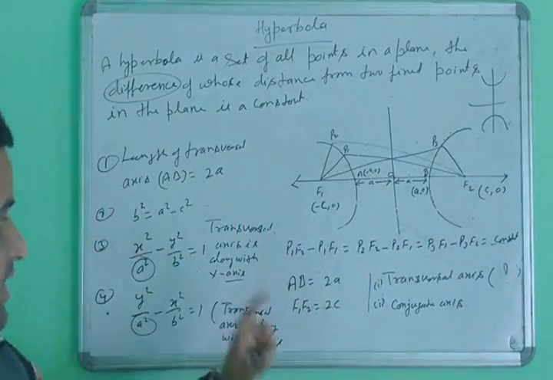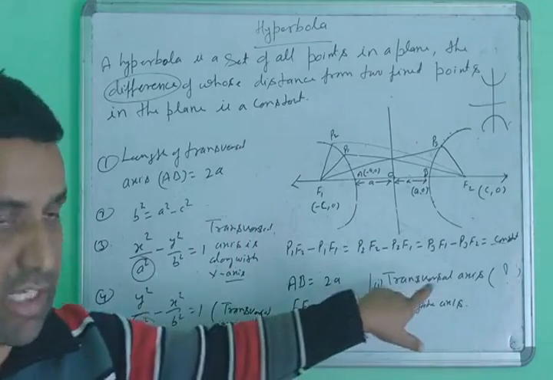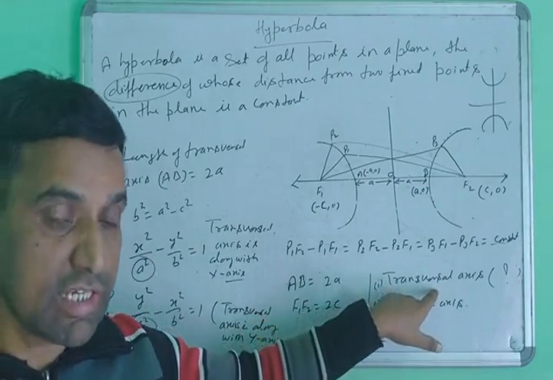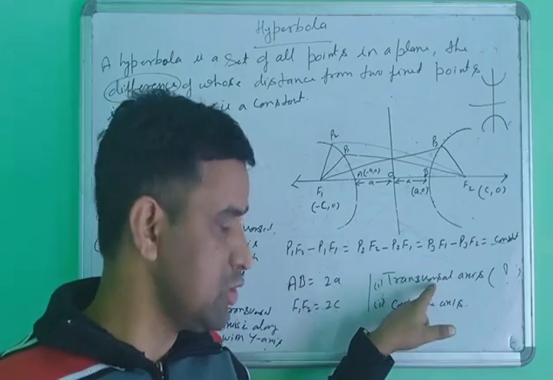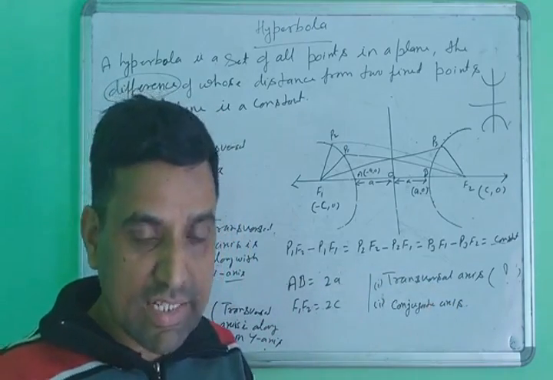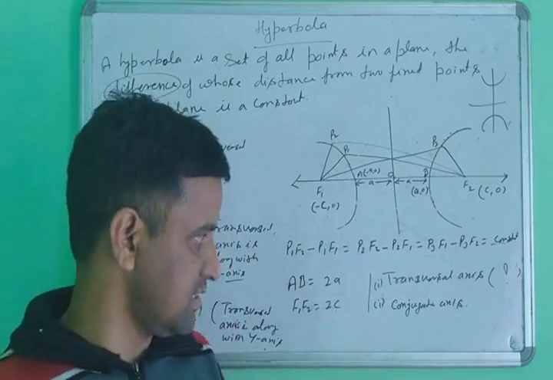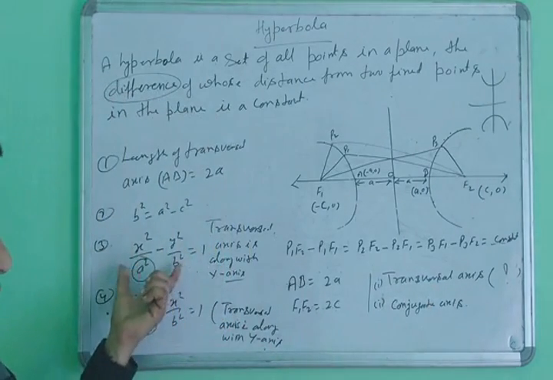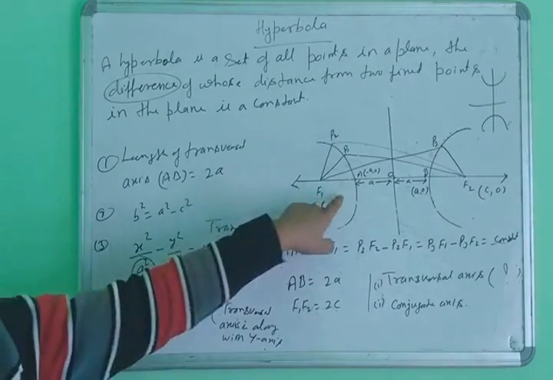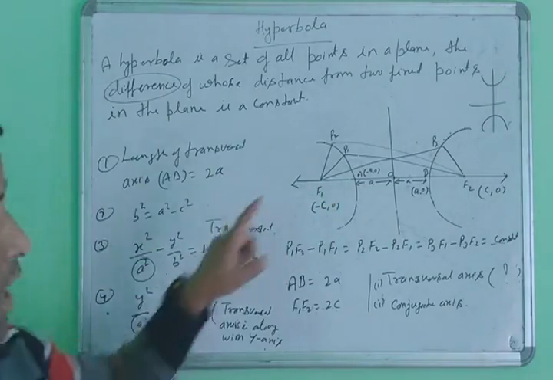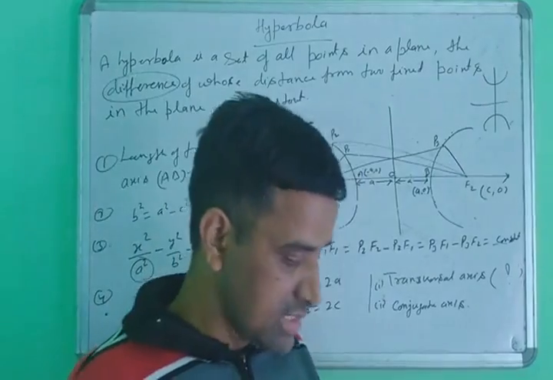First we will check, in every equation, where your transversal axis is. In an ellipse you check where the major axis is, but here you check where your transversal axis is, meaning the x axis converts into the transversal axis. The equation is the same with a difference: x square upon a square this way, or y square upon a square this way. Note this down.